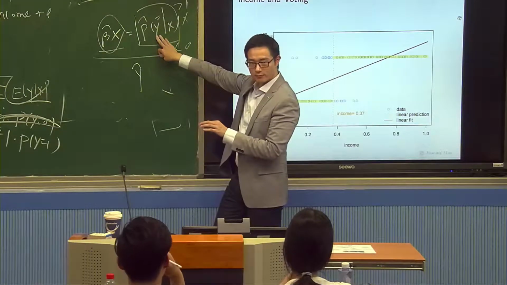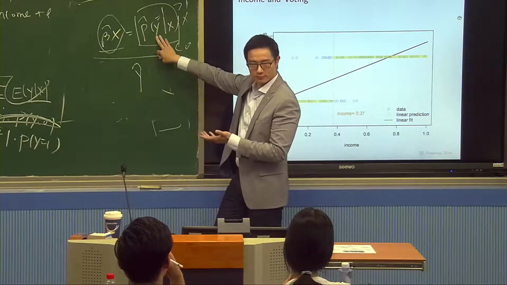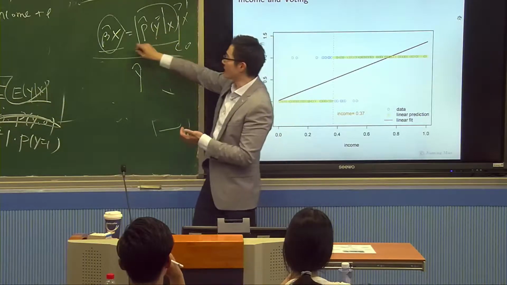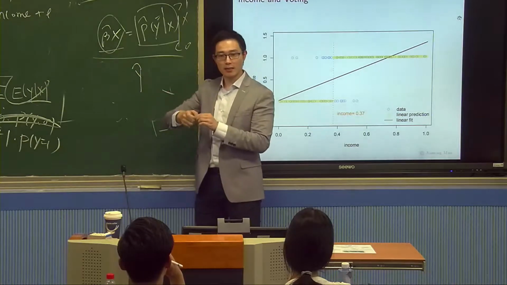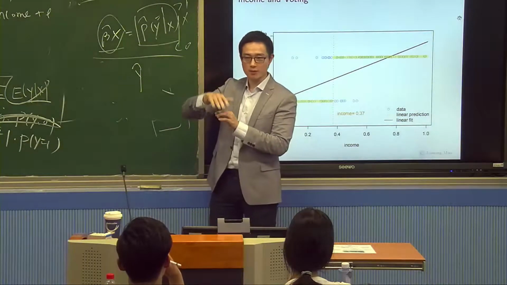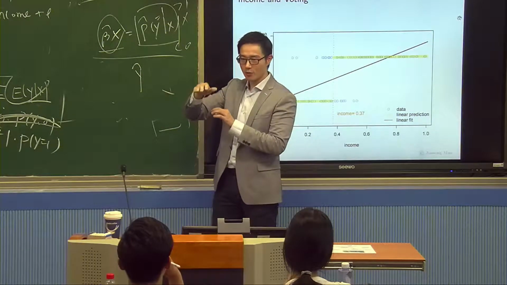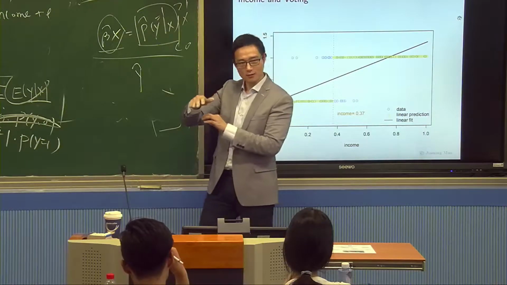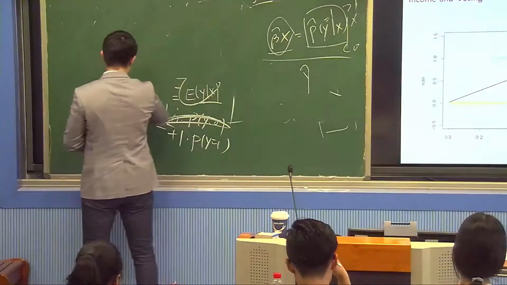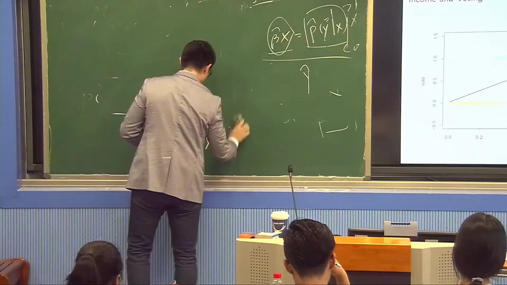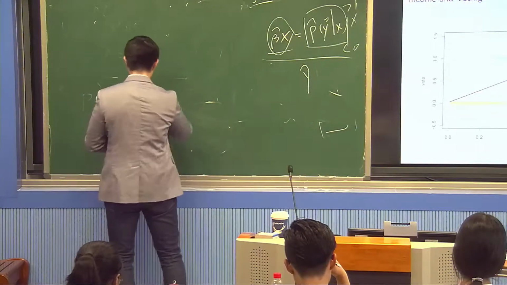I do not want a linear model that gives me above 1 and below 0. I want something that gives me only something between 0 and 1. So how do I do it?